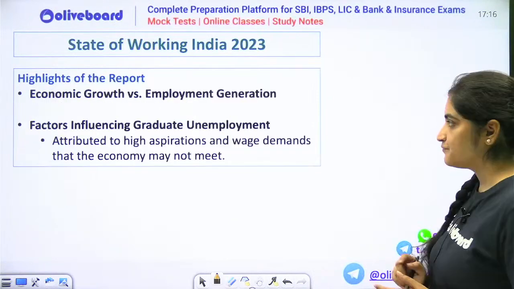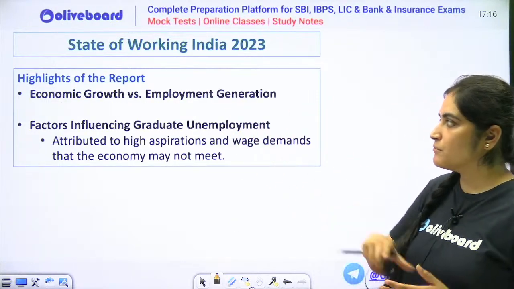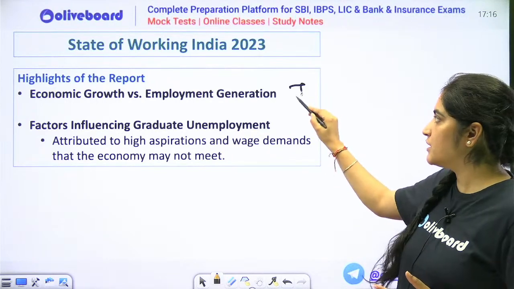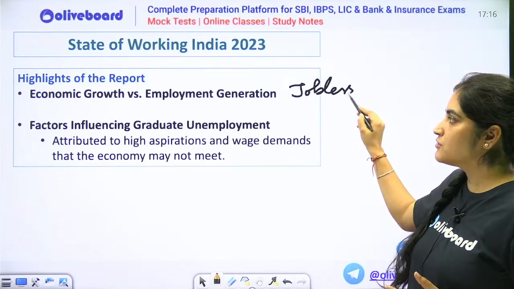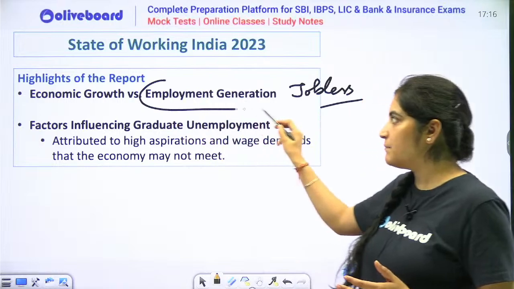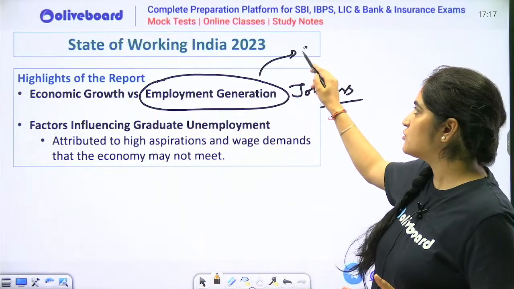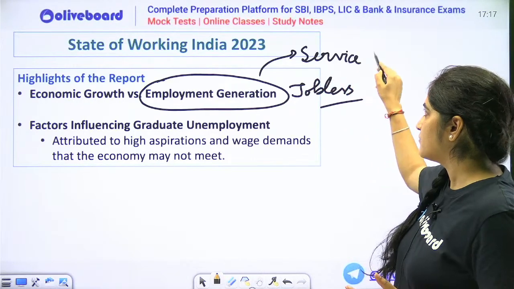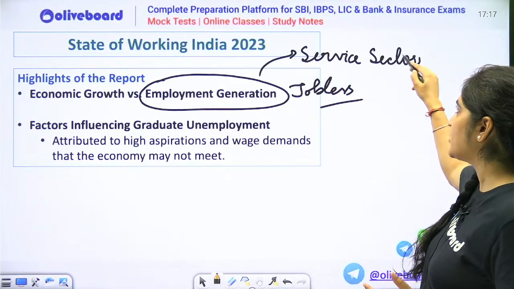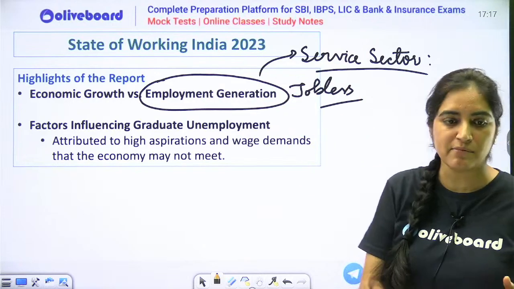Okay, next thing. Economic growth versus employment generation. It is saying jobless growth. It is highlighting that the economy is growing at a faster pace, but at that very pace, employment is not being generated. The reason being, we are most focused towards the service sector, and the service sector is not labor intensive. It does not produce that much labor.